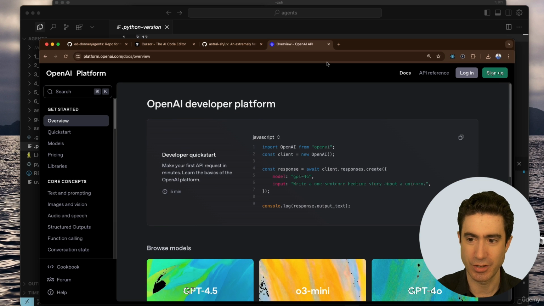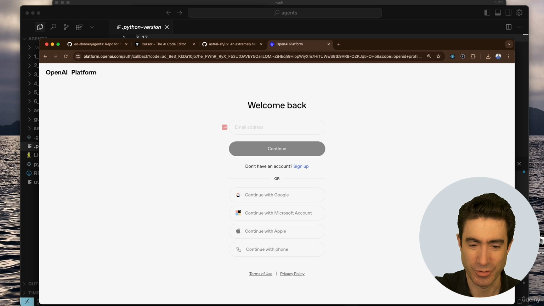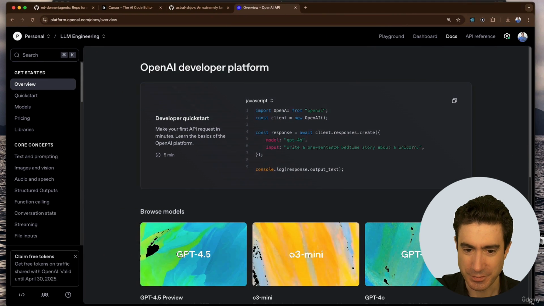And this brings you to the front screen of OpenAI, where you get to set up an account if you don't have one already, sign up, or log in if you have one. And I'm going to log in because I already have one, log in with my Google credentials, and here we have my account. We're logged in, and you will hopefully have done the same. Let me make this nice and big for you.